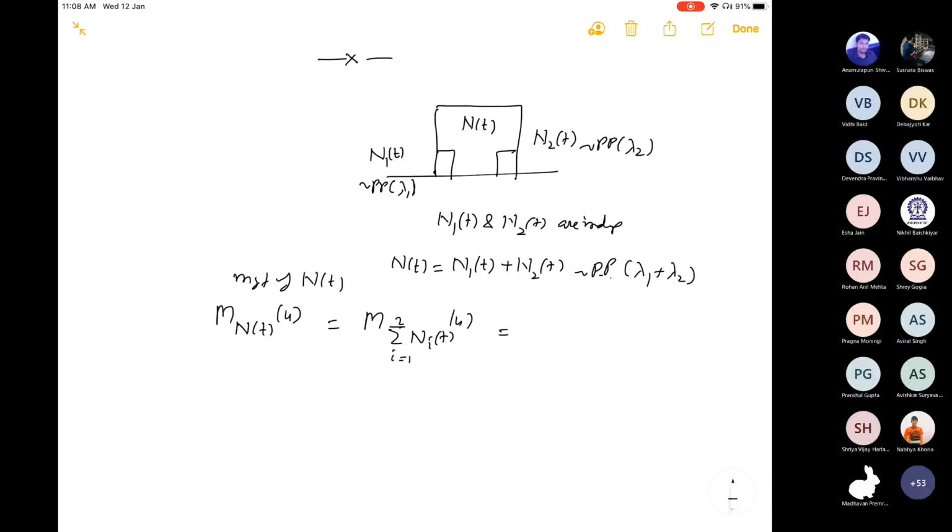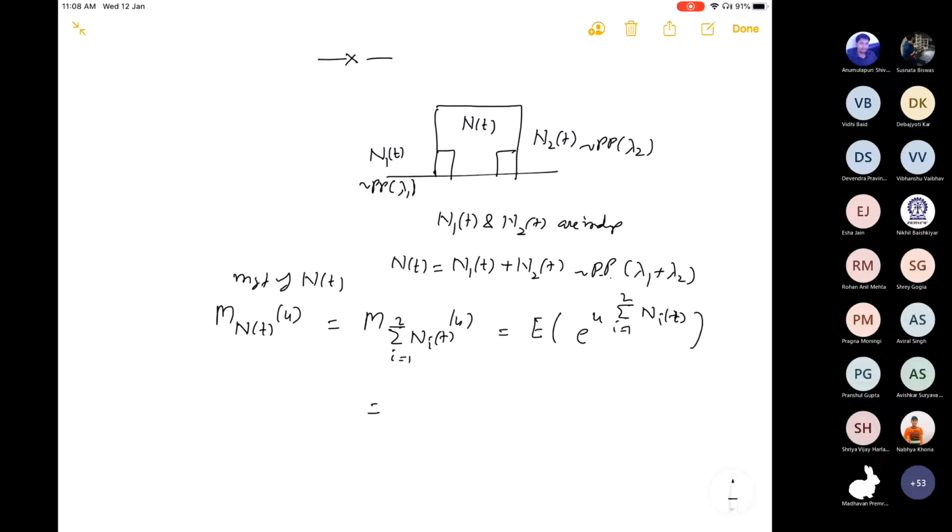Therefore this is the expected value of e raised to power u times the summation, i from 1 to 2, of N_i(t).